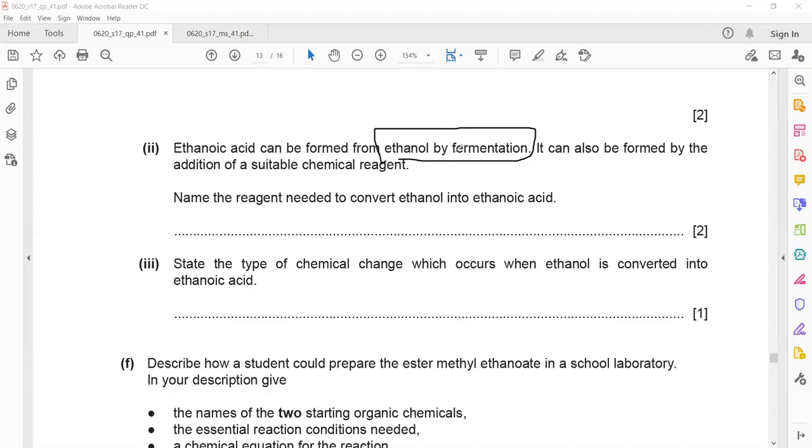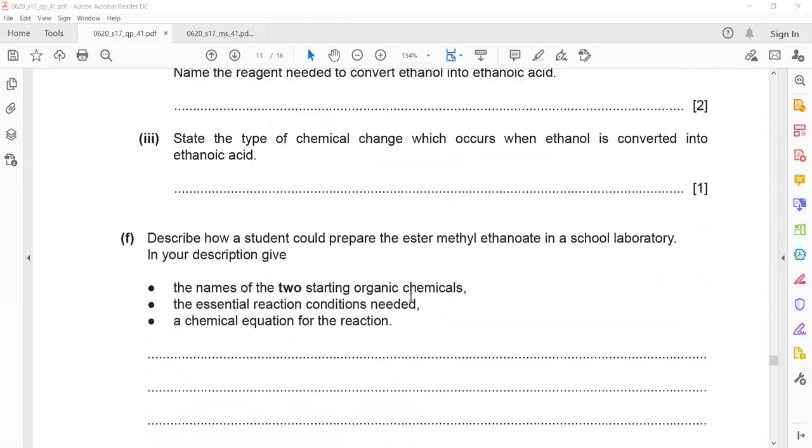What does it mean? Ethanol which is formed by fermentation can be converted into ethanoic acid. But they did not ask any question related to fermentation. They asked about oxidation, the conversion of alcohol into carboxylic acid.